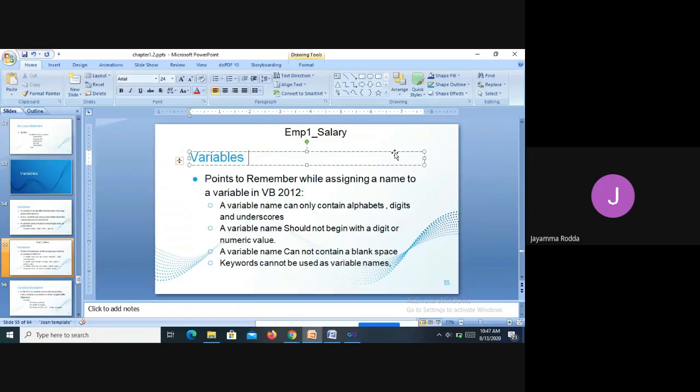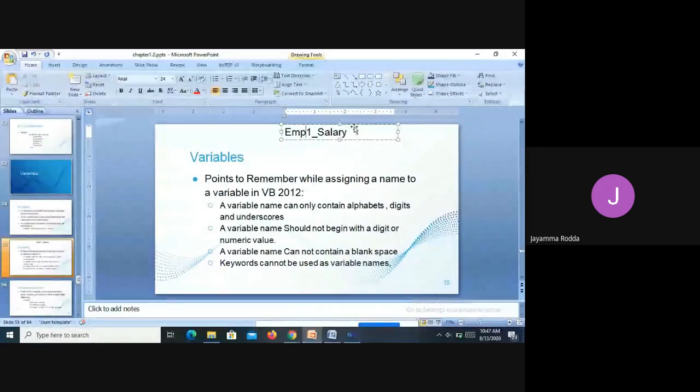See, space is removed. EMP1. So you can use alphabets, digits, and underscores whenever you are naming a variable. Next, a variable name should not begin with a digit or numeric value.